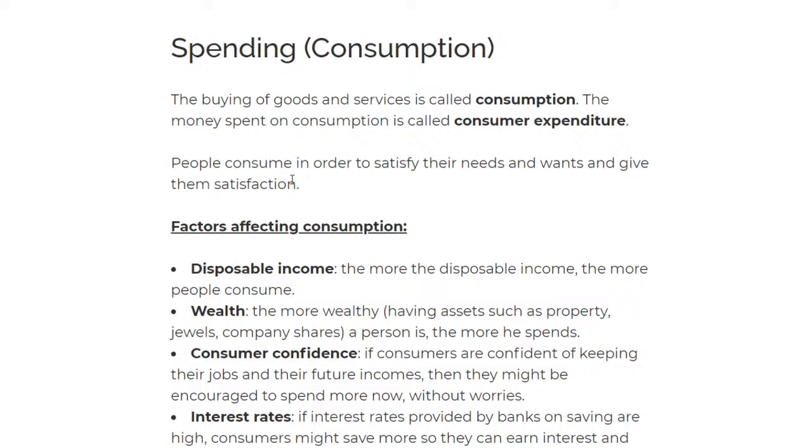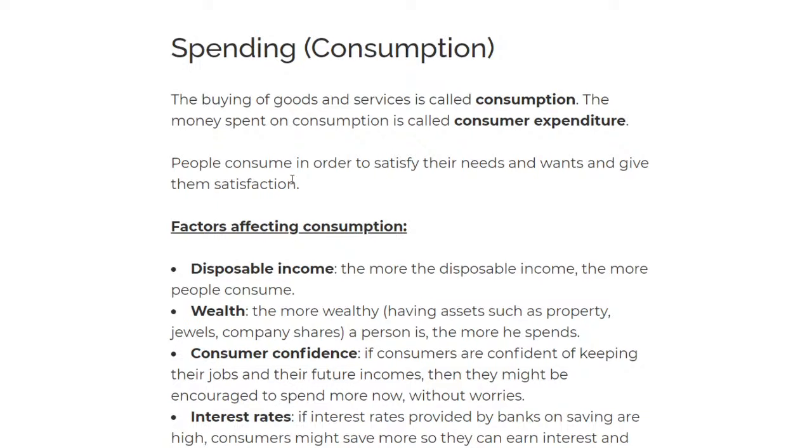The next one is wealth. If I'm rich, the more wealthy person will have big assets, and he will be the person who spends a lot. Then we have consumer confidence. If I'm confident that my job will produce enough money so that I can spend this much, then I will be confident and I will spend more.